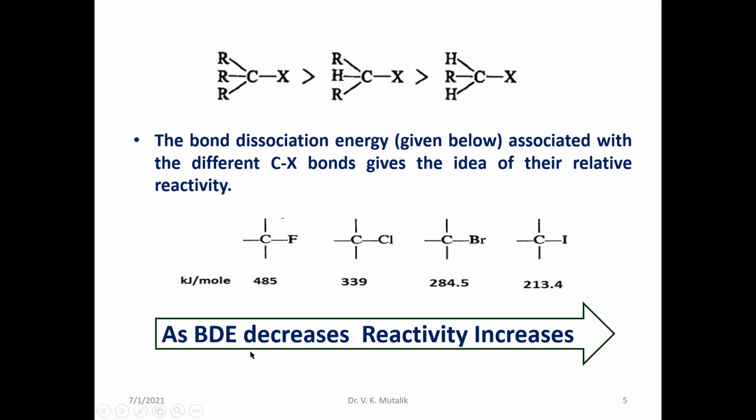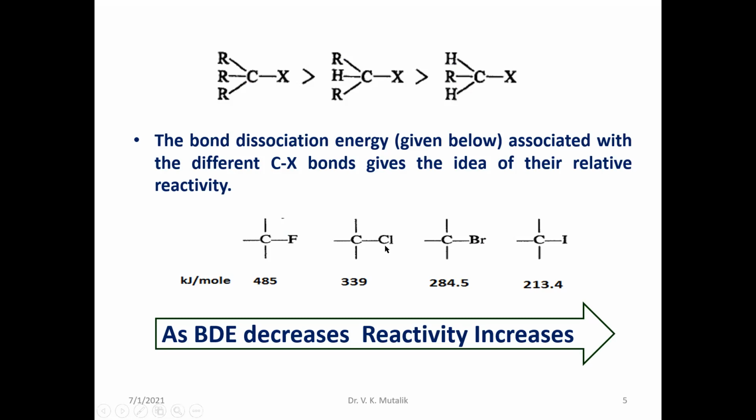So as bond dissociation energy decreases, the reactivity increases. Why is this tendency observed? Going from fluorine to iodine, down the group in the halogen series, the size of the halogen atom increases, and electronegativity also decreases.